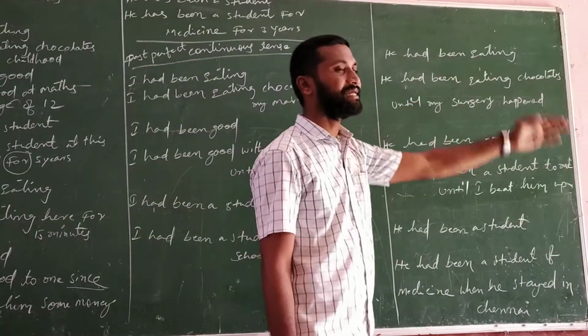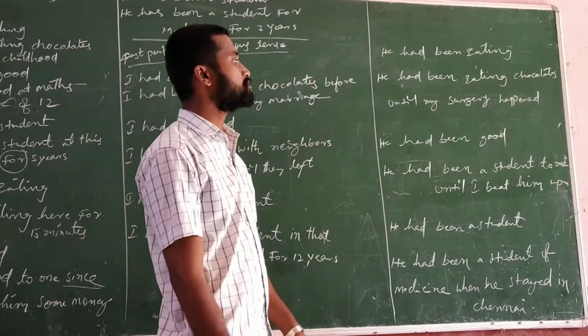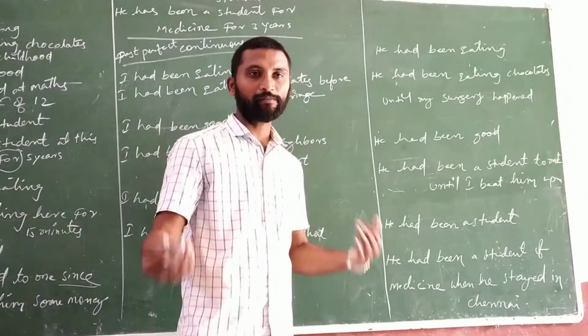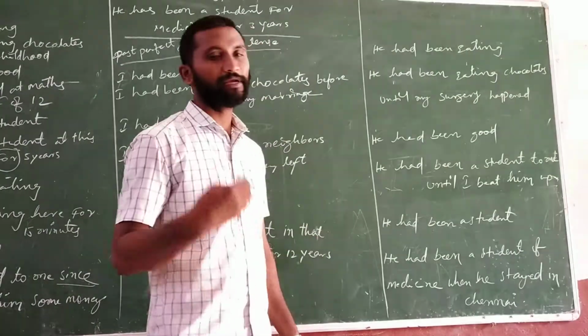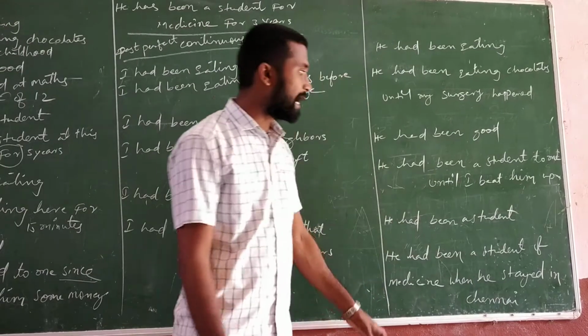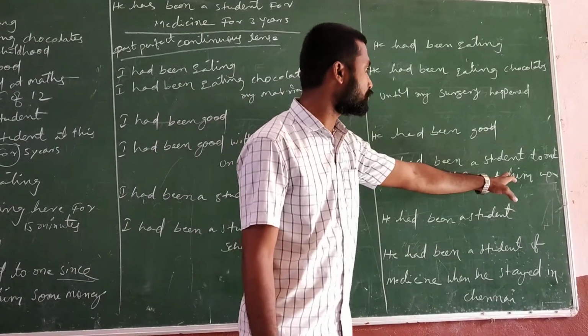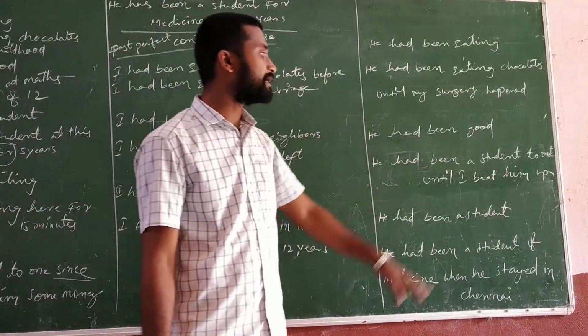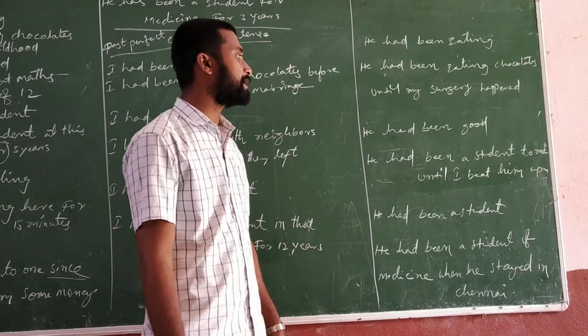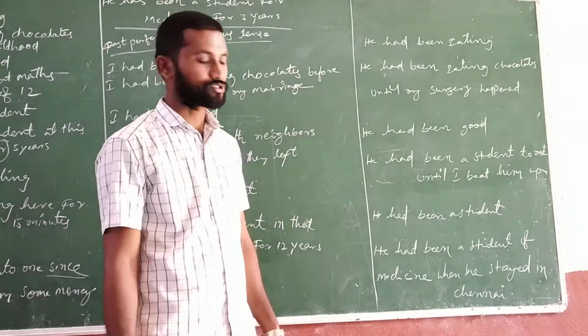He had been eating chocolates until my surgery happened. Until my surgery happened, he had been eating chocolates. He had been good. He had been a student to me until I beat him up. So until I beat him up, he was a good student.